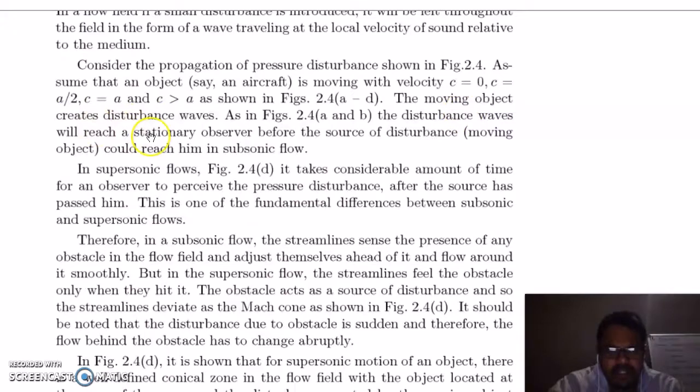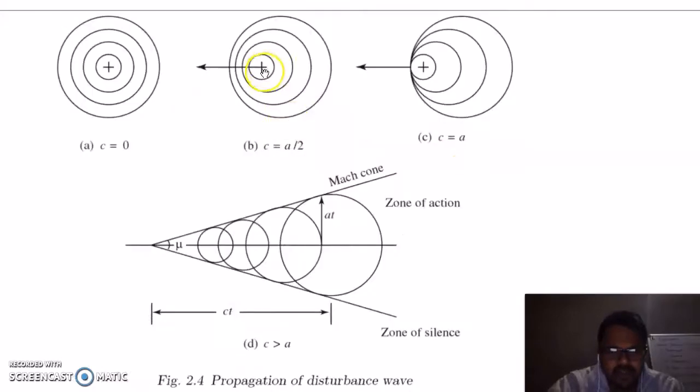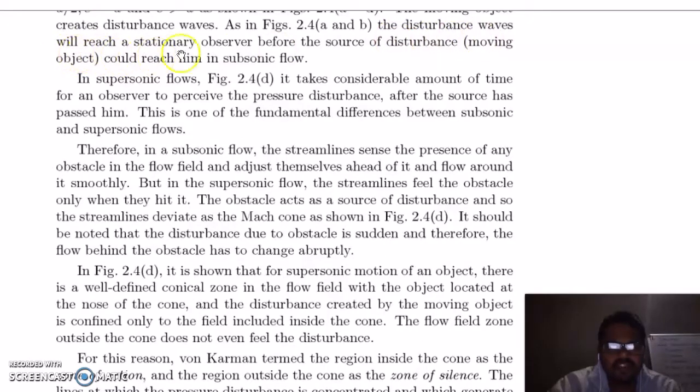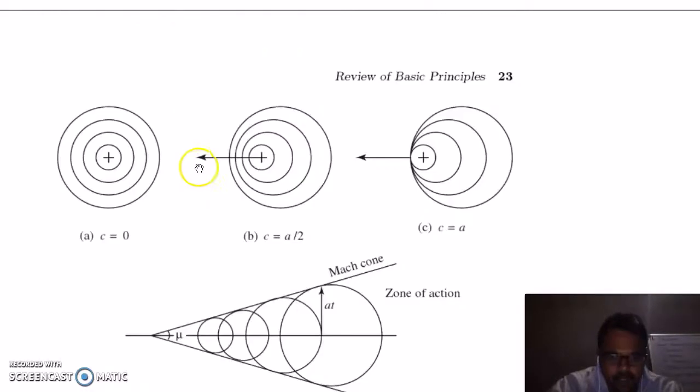The moving object creates disturbance waves. The disturbance waves will reach a stationary observer before the source of disturbance. So this is your source of the disturbance and this is the observer. So the disturbance will reach the observer before the source. The disturbance waves will reach a stationary observer before the source of disturbance, so it could reach him in subsonic flow. Suppose here is the observer. So this wave will reach before your source will reach.